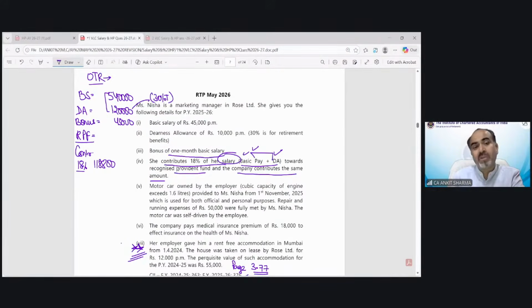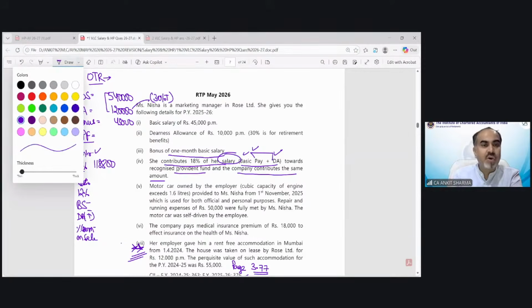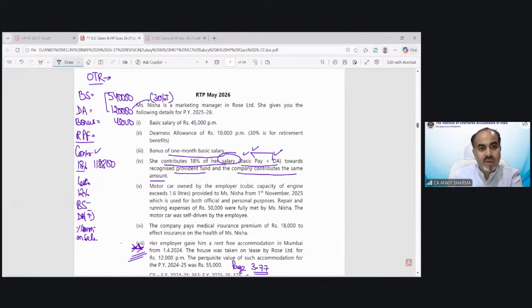But for the purpose of exemption, up to 12% of salary, in that salary, we will take only basic salary, DA terms, and percentage commission on sales. So the employer can contribute any percentage of full DA, etc. But for the purpose of exemption, we need to take only basic salary, DA terms and percentage commission on sales. Understood? So 12% of basic salary would be,